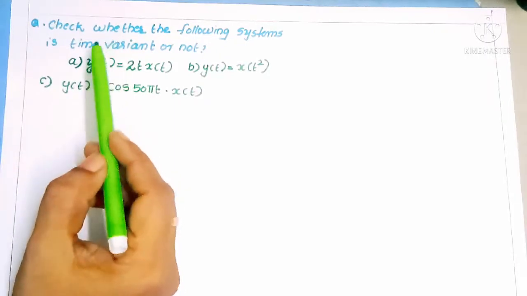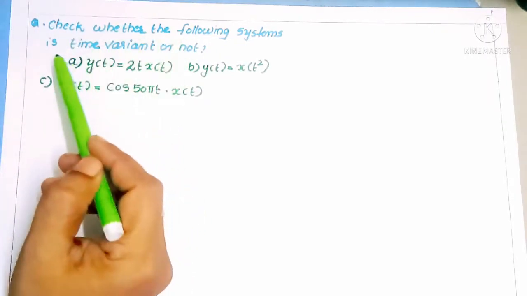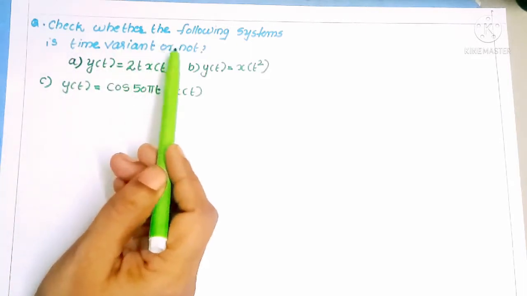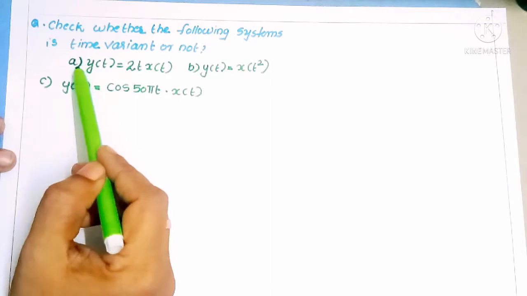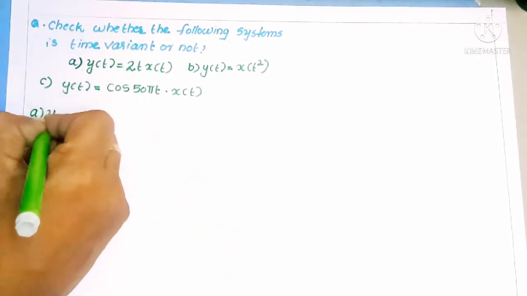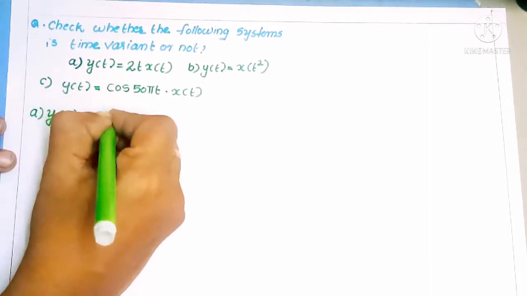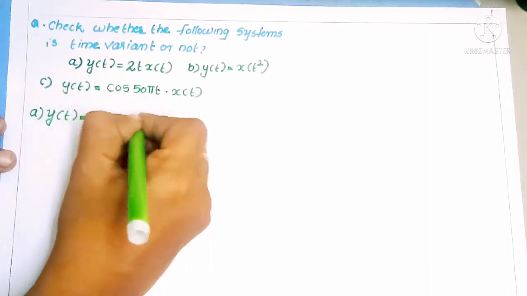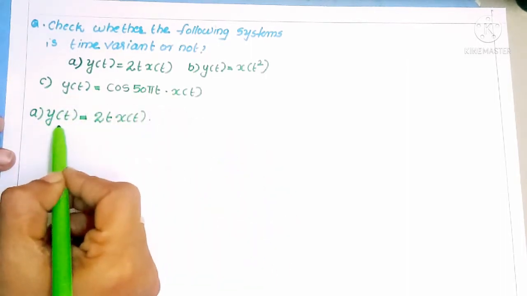Let's move to some problems. Question: check whether the following system is time variant or not. Here we have three questions. First question, we can take (a): the system response y of t is equal to 2 into t into x of t. We need to check whether this system is a time variant system or a time invariant system.